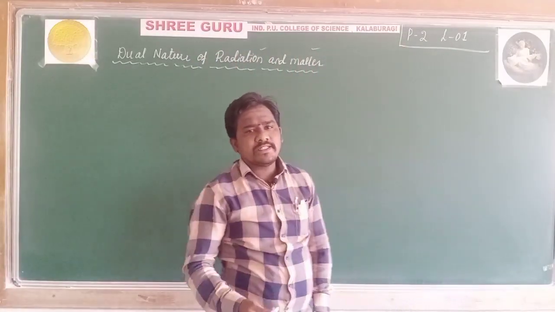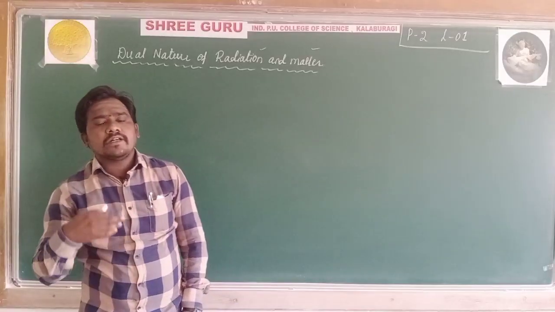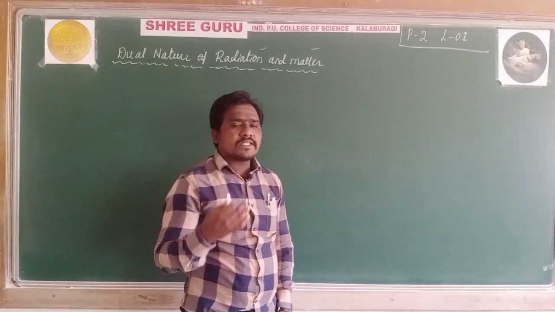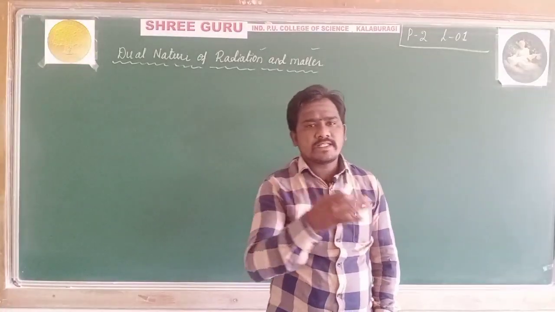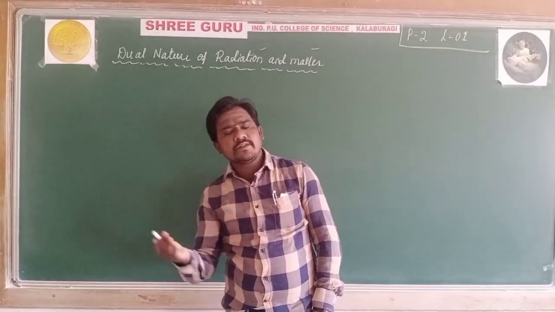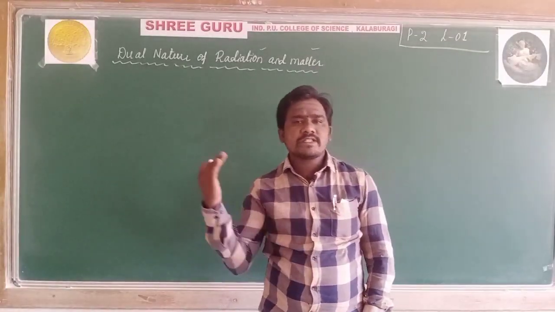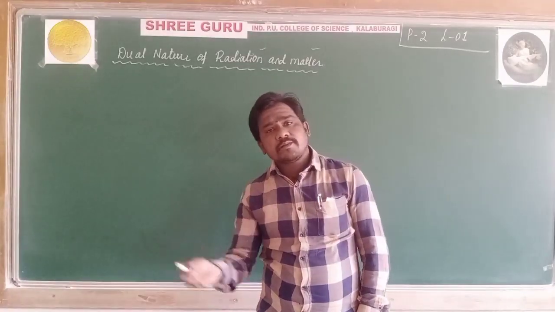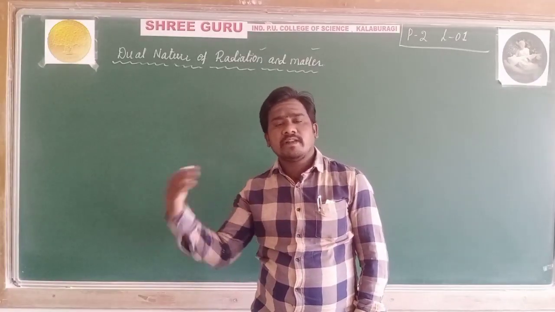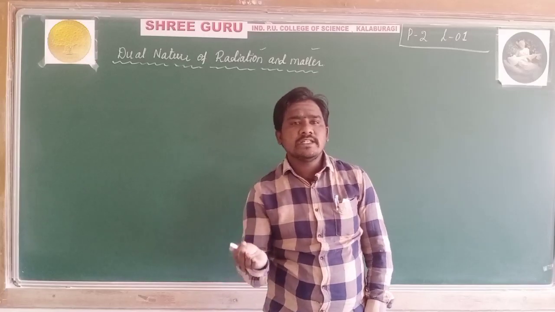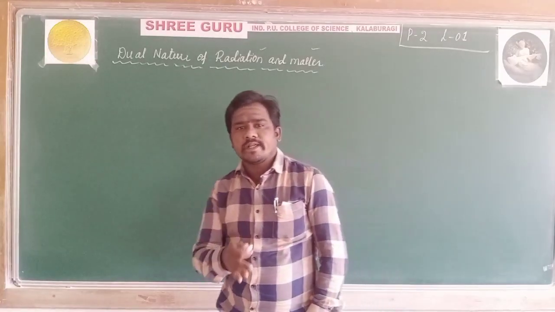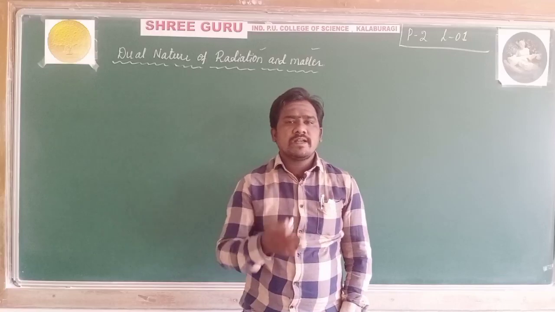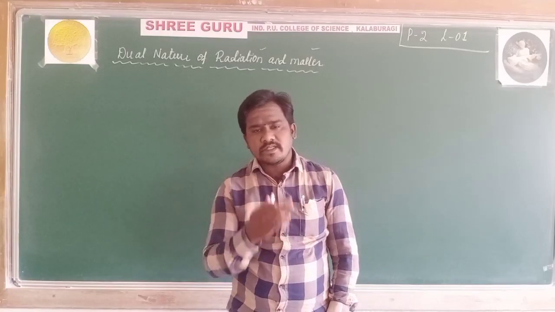We have studied two aspects, wave optics as well as ray optics. The first one is light which travels in a straight line and forms images. Another aspect, the wave nature of light, we discussed in interference, diffraction and polarization, as well as in the superposition principle.